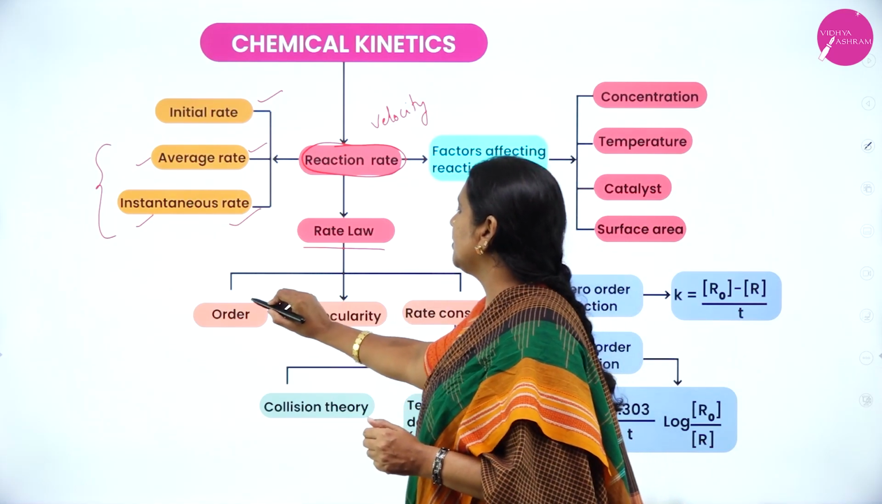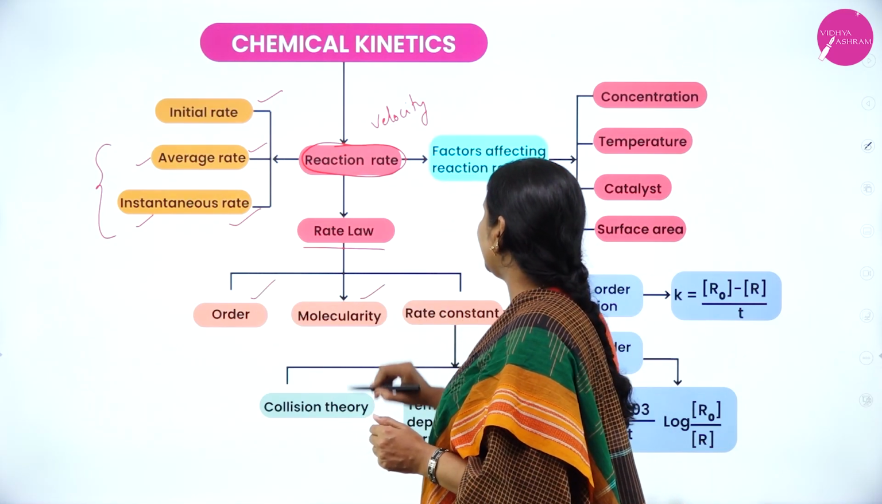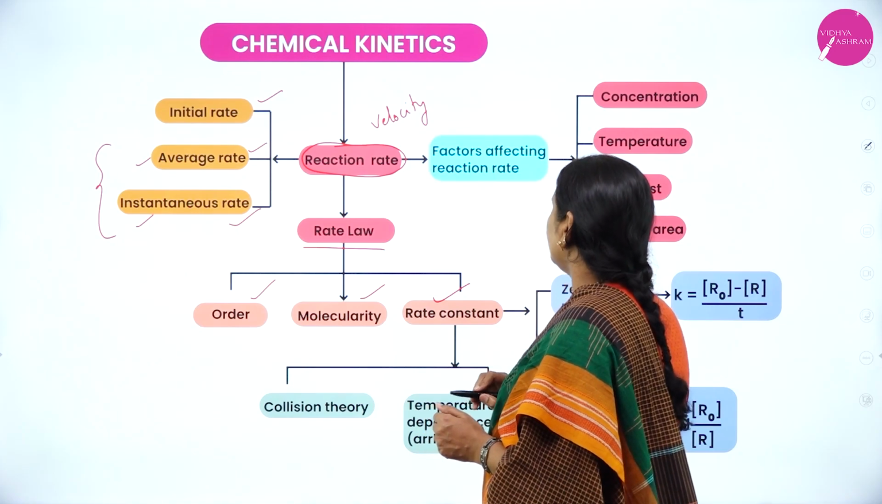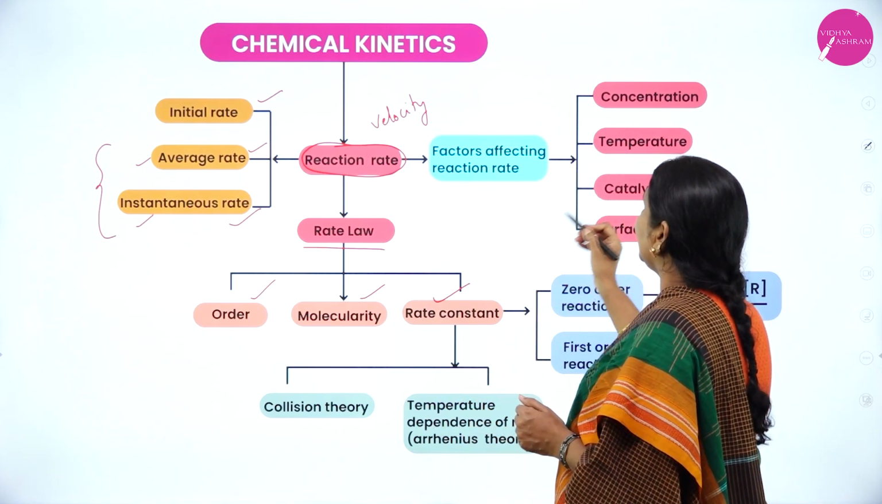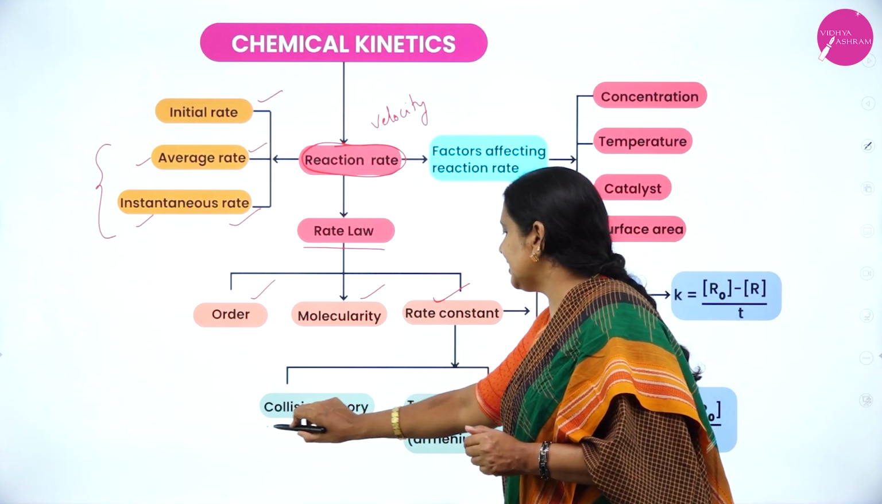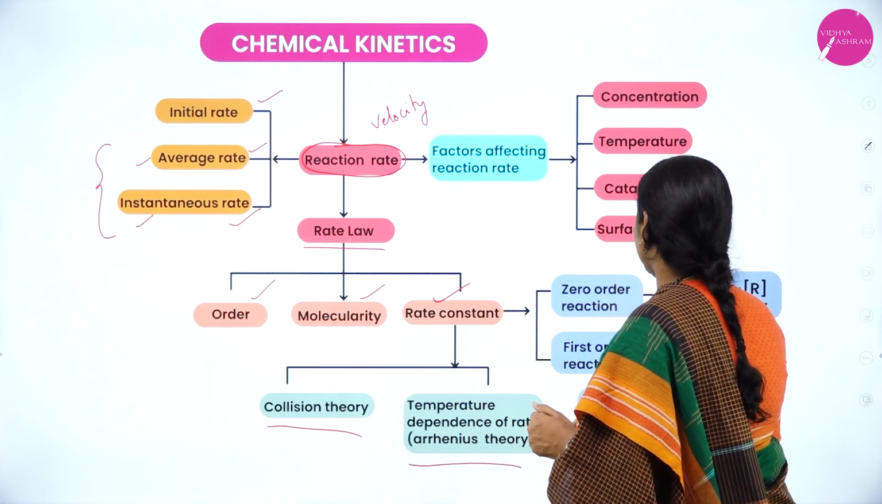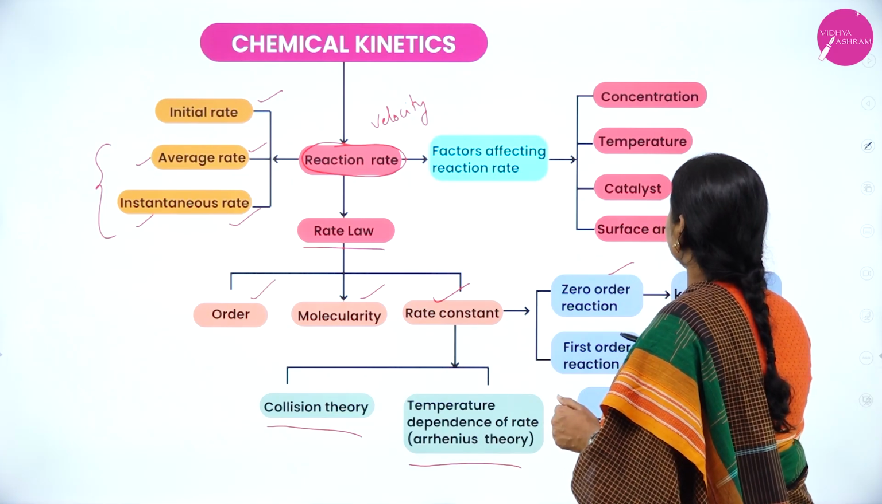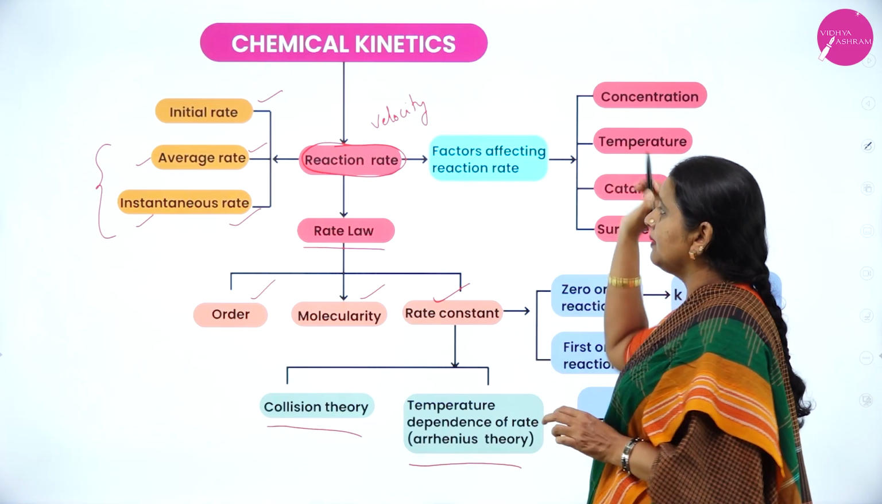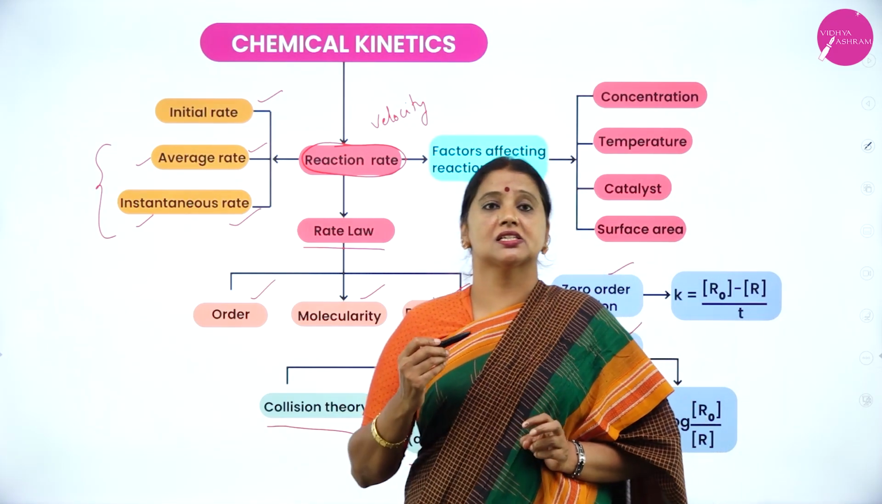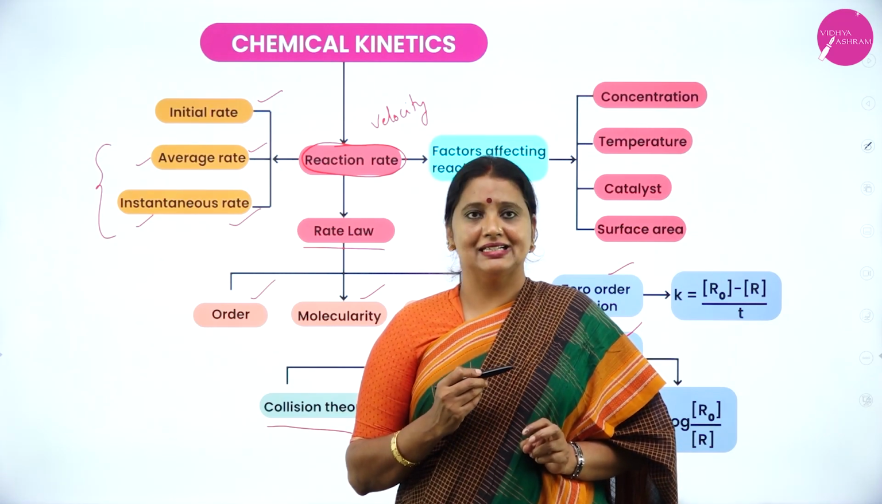Then rate law. In rate law, I am going to explain about order, molecularity and rate constant. Then I will explain collision theory, then temperature dependence of rate as well as zero order reaction and first order reaction. Okay, all these factors come under chemical kinetics.